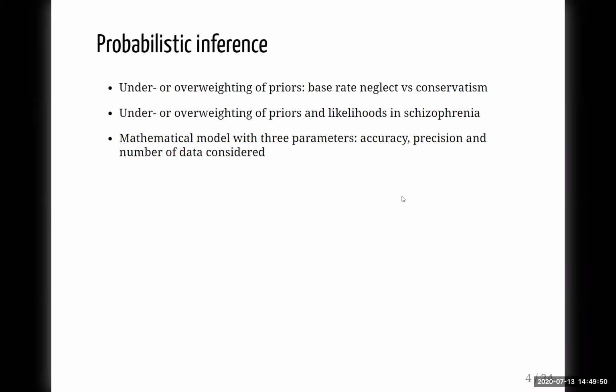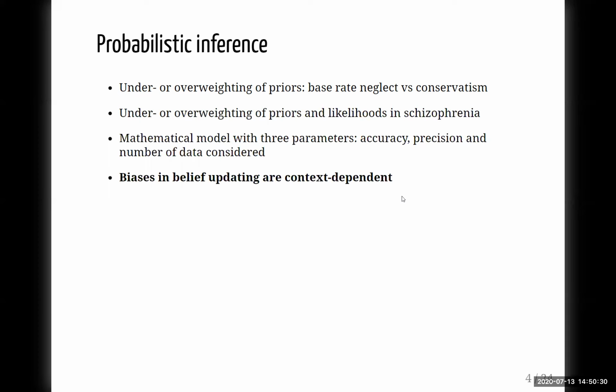Since the 1960s, probabilistic inference has been studied in the lab with the urn or beads task. In this task, the prior probability and likelihood are told, and new evidence, the beads drawn, is observed. Here we will present a mathematical model that describes the decision process of estimating the posterior probability for each bead sequentially observed. Our model employs three parameters: a parameter resembling probability weighting, that is how accurately one can estimate the posterior probability, a parameter on the precision of estimating the posterior probability, and a parameter describing the number of new evidence considered in inferring the posterior probability.